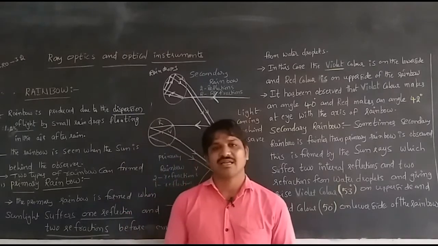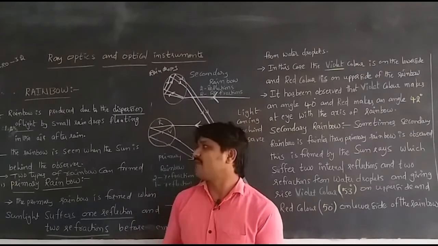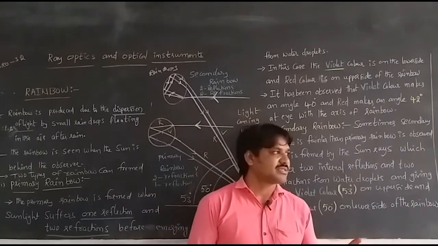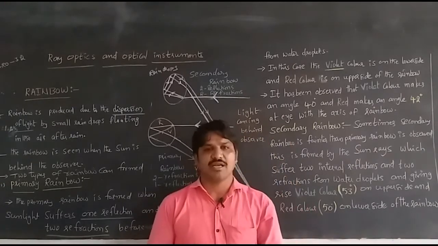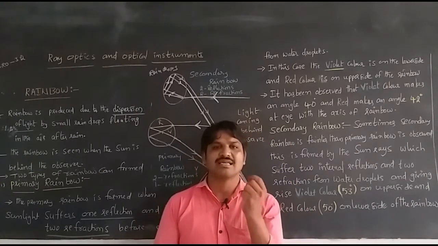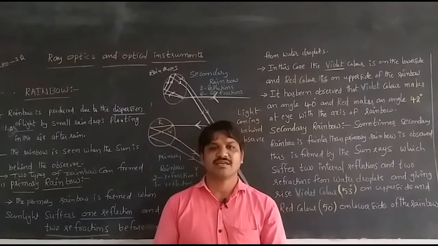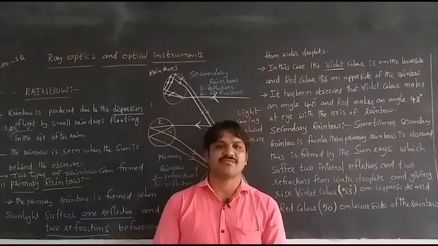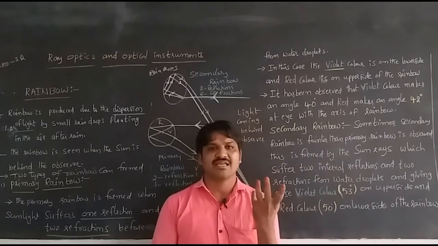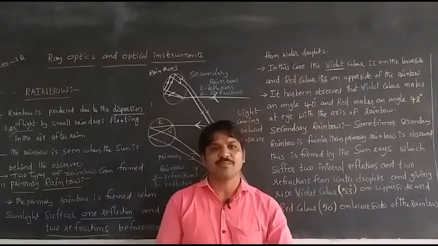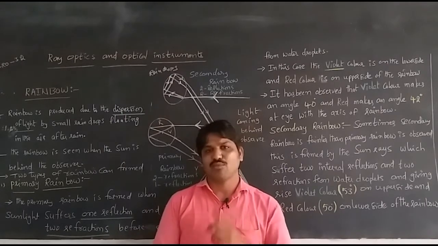In a rainbow, when the rain comes and, after the rain, the sun rays are incident on the water droplets in the atmosphere, the light travels into these water droplets and undergoes internal reflection and sparkles. It gives dispersion, meaning the light disperses into its constituent colors, so that a rainbow can be formed.